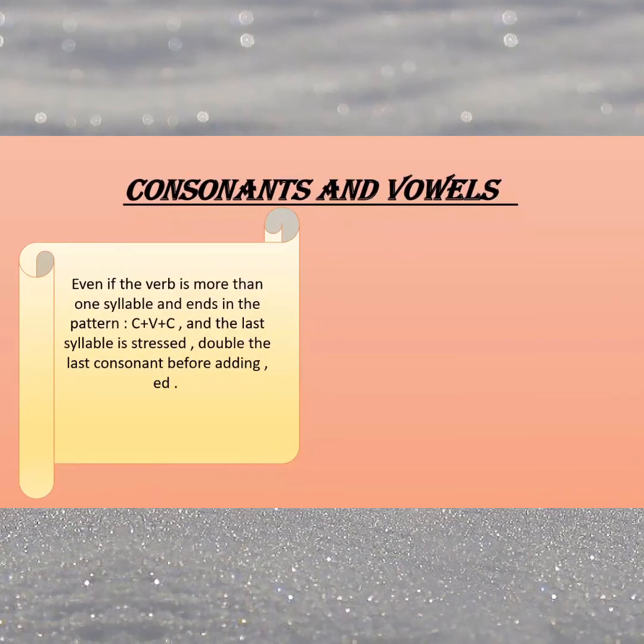Okay, here, sometimes for the regular verbs again, I said if the verb is only one syllable, double the last consonant before adding ed. Sometimes the verb is more than one syllable. How can we determine? How can we add ed? Double the last consonant before adding ed, or just add ed, and we have the three final letters of the verb take the same pattern of consonant, vowel, consonant.